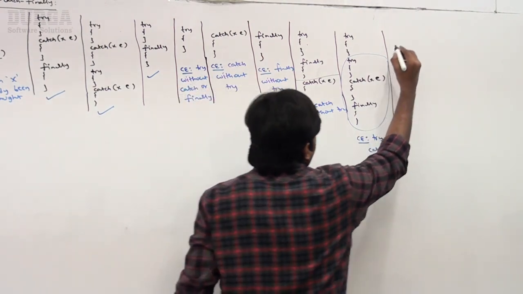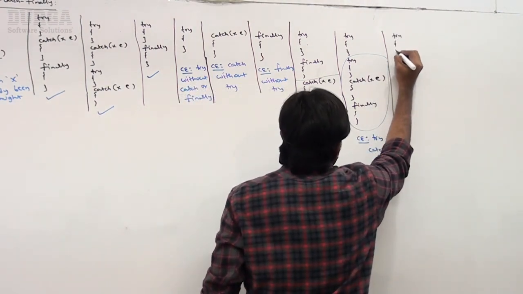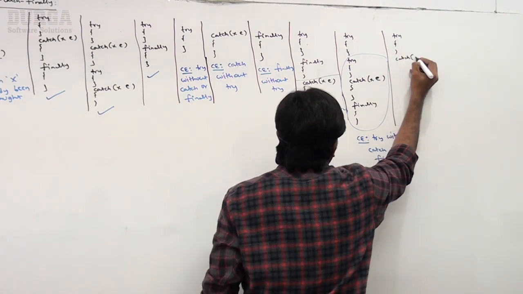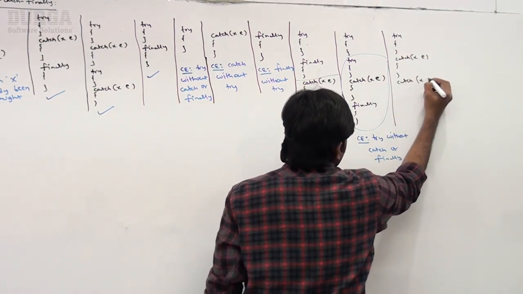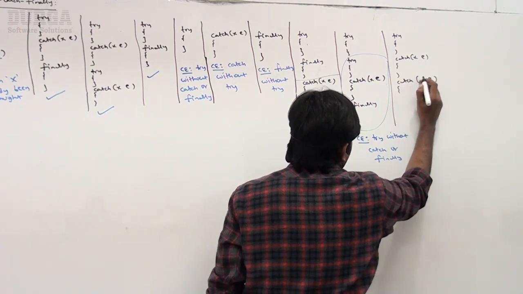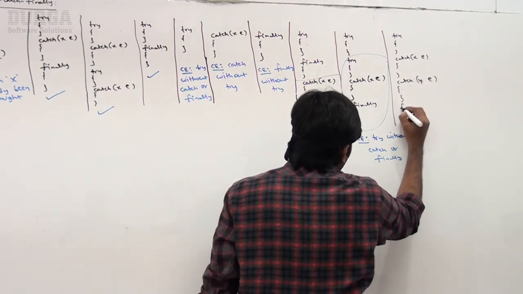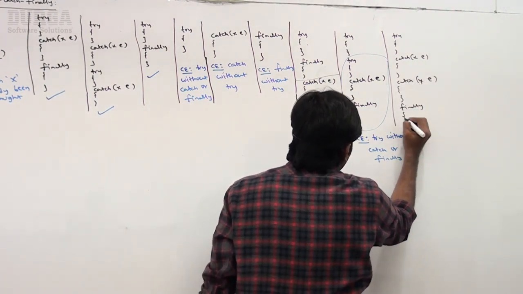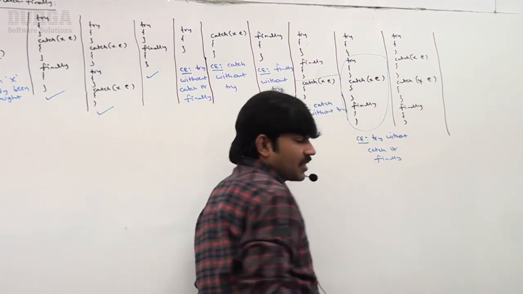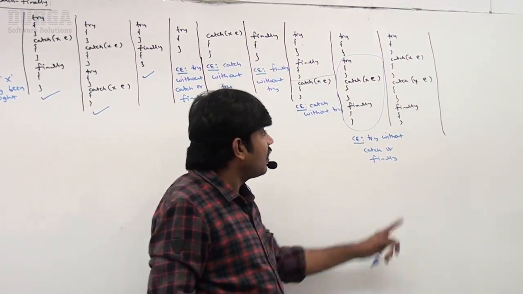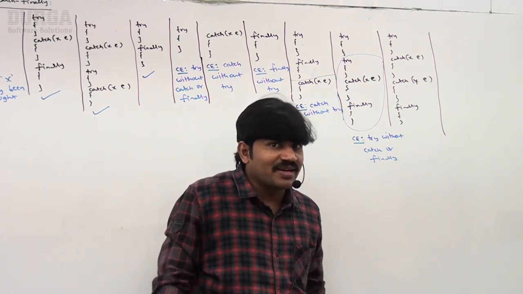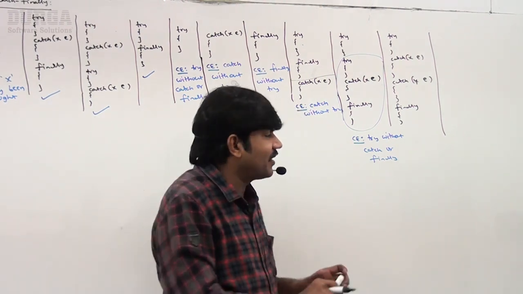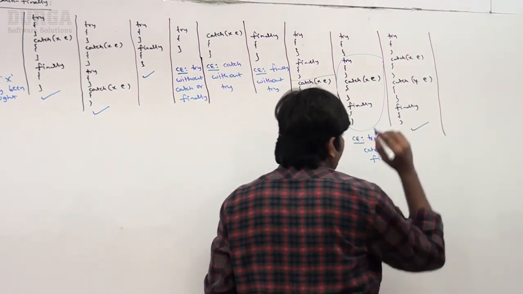Similarly, if I take try, and now observe, a catch block, and I'm taking another catch block, and then finally. Can you please guide, is it valid or not? Yes, 100% this one is valid, because you can take multiple catch blocks for the same try, no problem at all. Okay sir, this one is valid.